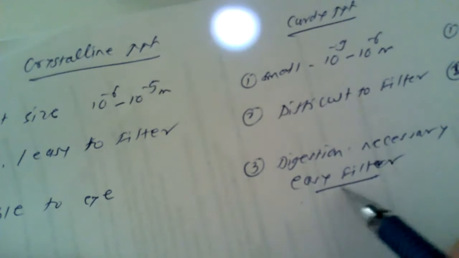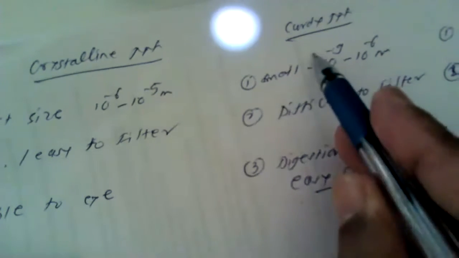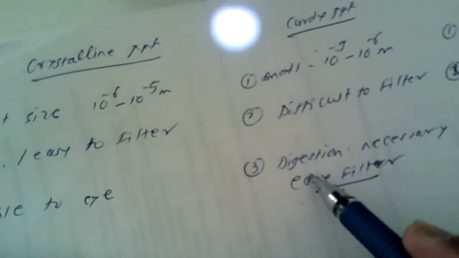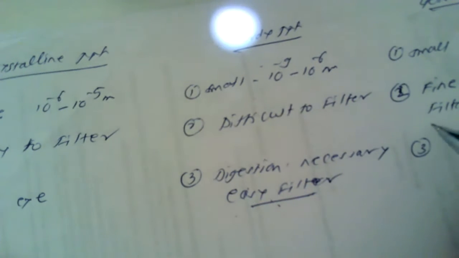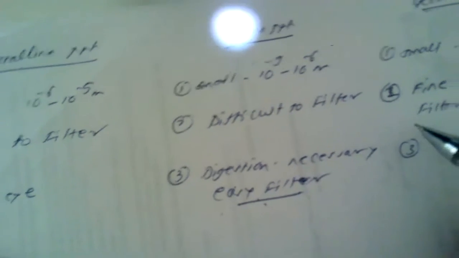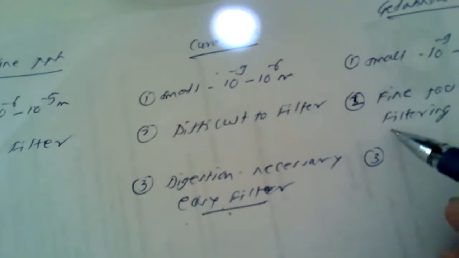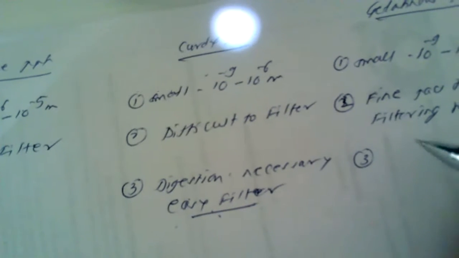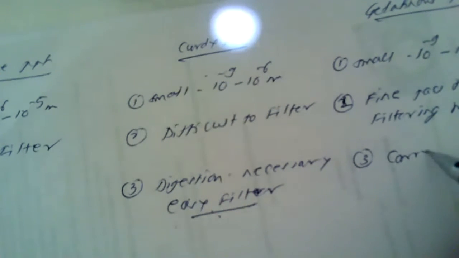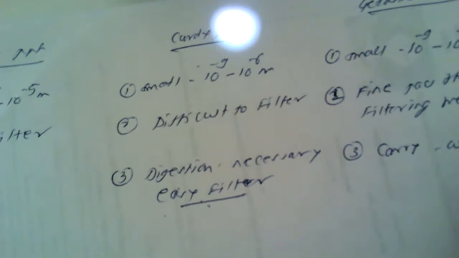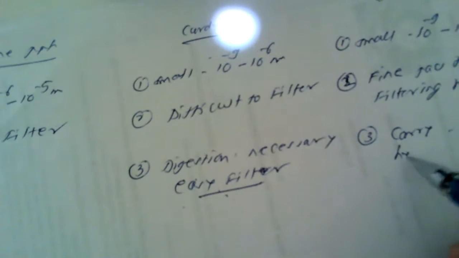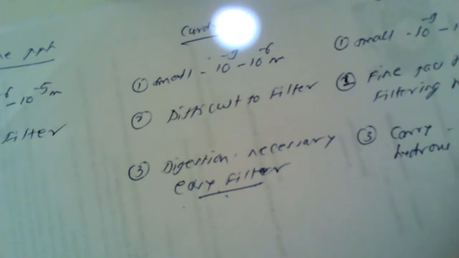This easy filtration is possible for curdy precipitate only when digestion is carried out. So digestion brings the precipitate into an easily filterable form. And the third point under gelatinous precipitate: these precipitates carry an indefinite amount of water, and hence are called hydrous oxides.